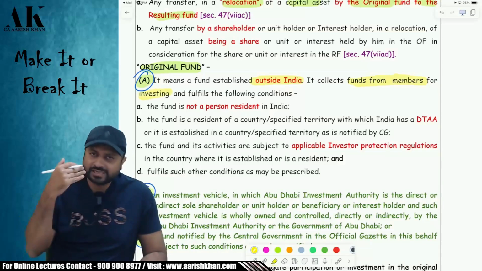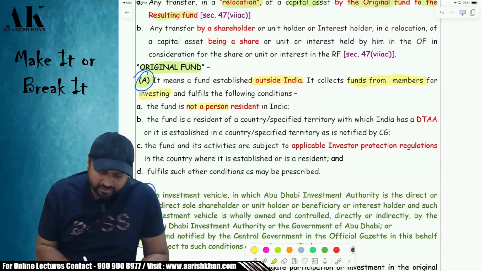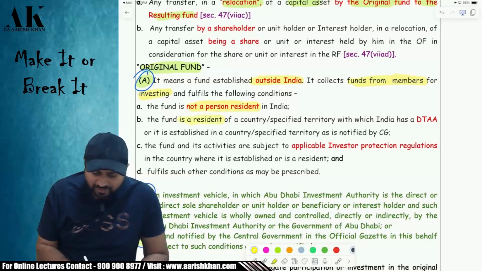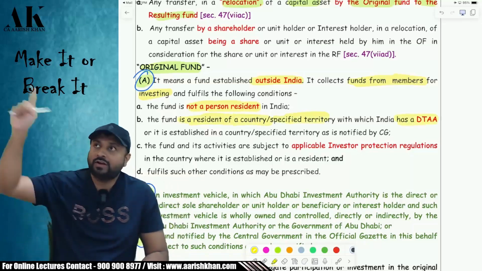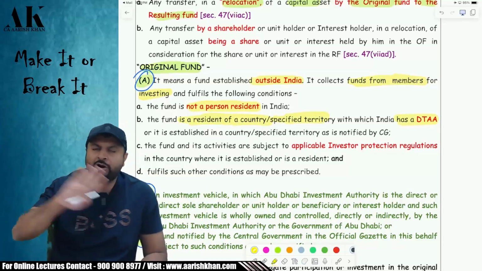Now, currently the fund is where? The original fund is outside India. So it is not a person resident in India. It's a non-resident. Similarly, it should be of a country or specified territory with which India has DTAA. So the fund should be in such countries with which India has what? DTAA. Otherwise, it cannot be qualified as an original fund.